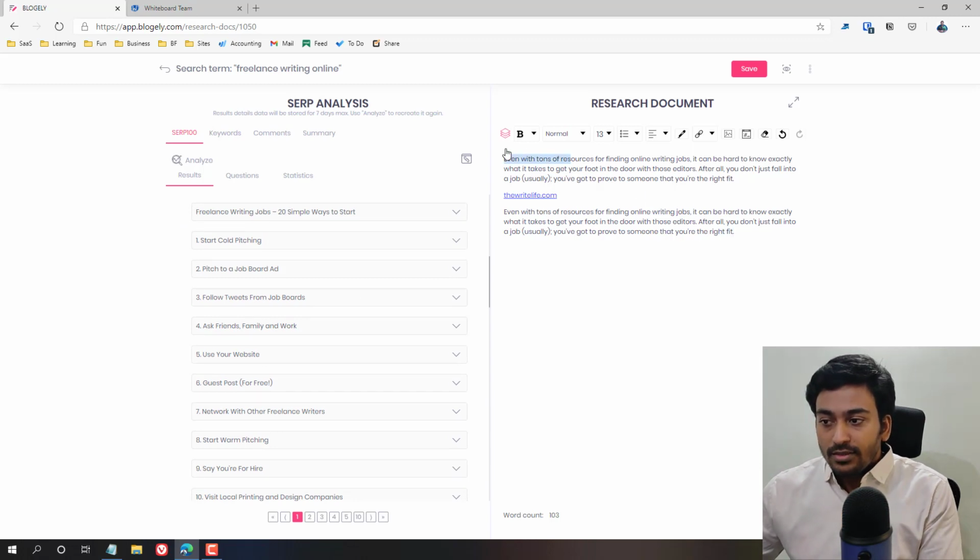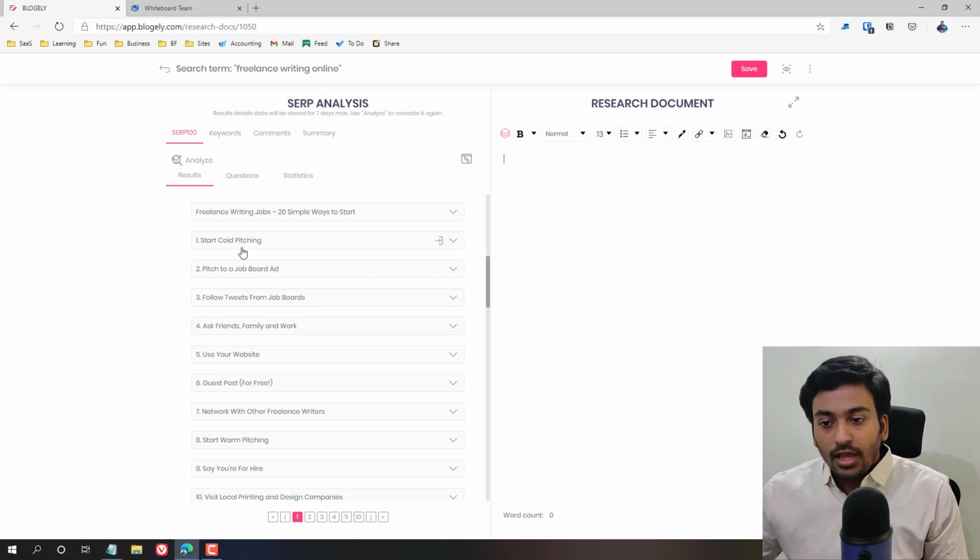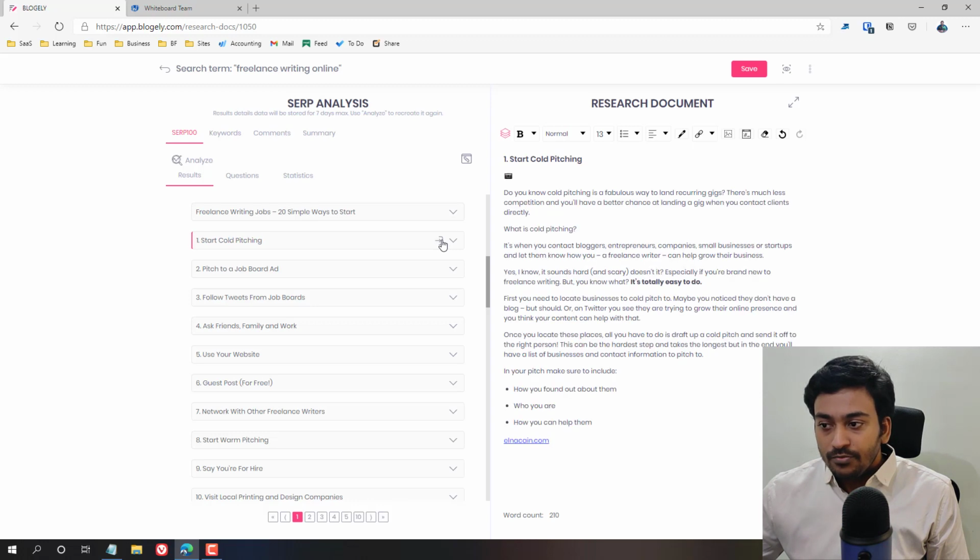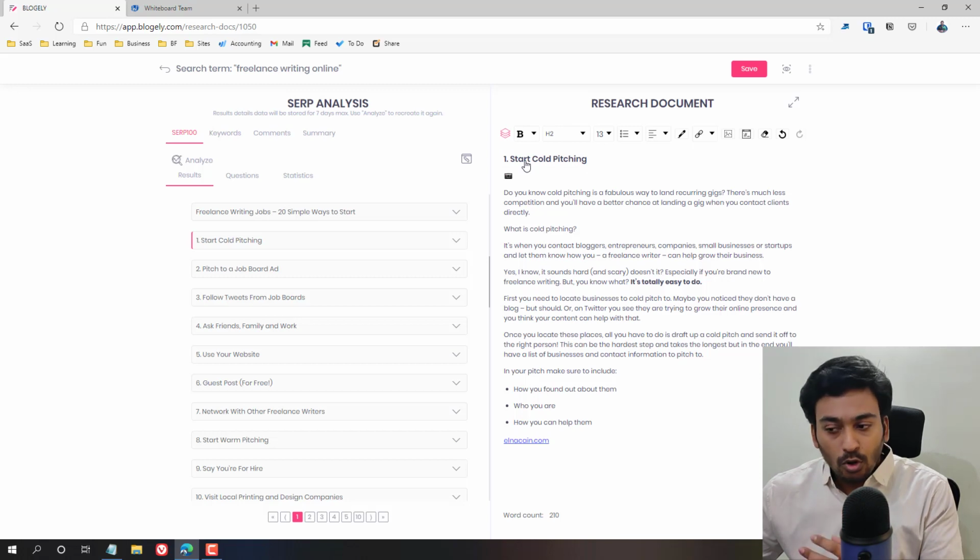What you can do is, let's say for example, start cold pitching. So I say this makes a lot of sense for me to have a section inside the article which I'm going to write. There are two ways. Now I can do this here, and I can select this as one of my primary modules which I'm going to write about inside the article. Click here and it automatically converts into a module.